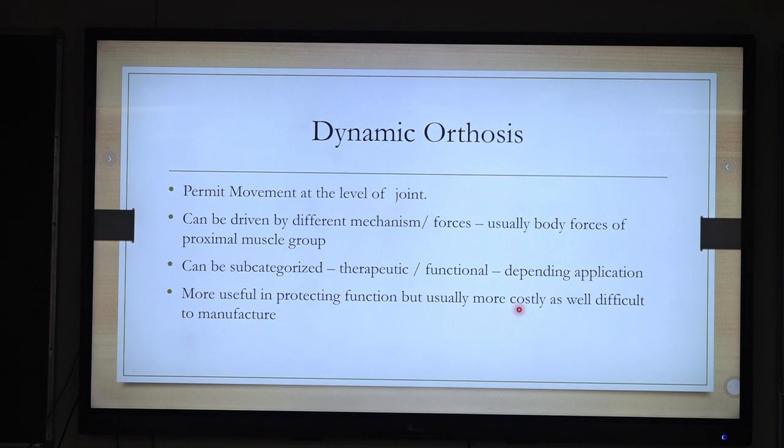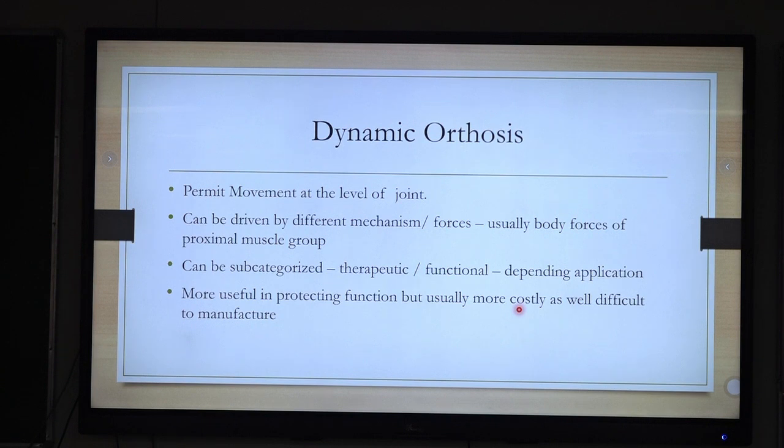So, coming to the dynamic orthosis, what is it? What is the difference between static and dynamic orthosis? Come on, backside, please answer. No sleeping. I have chocolates, lots of chocolates.